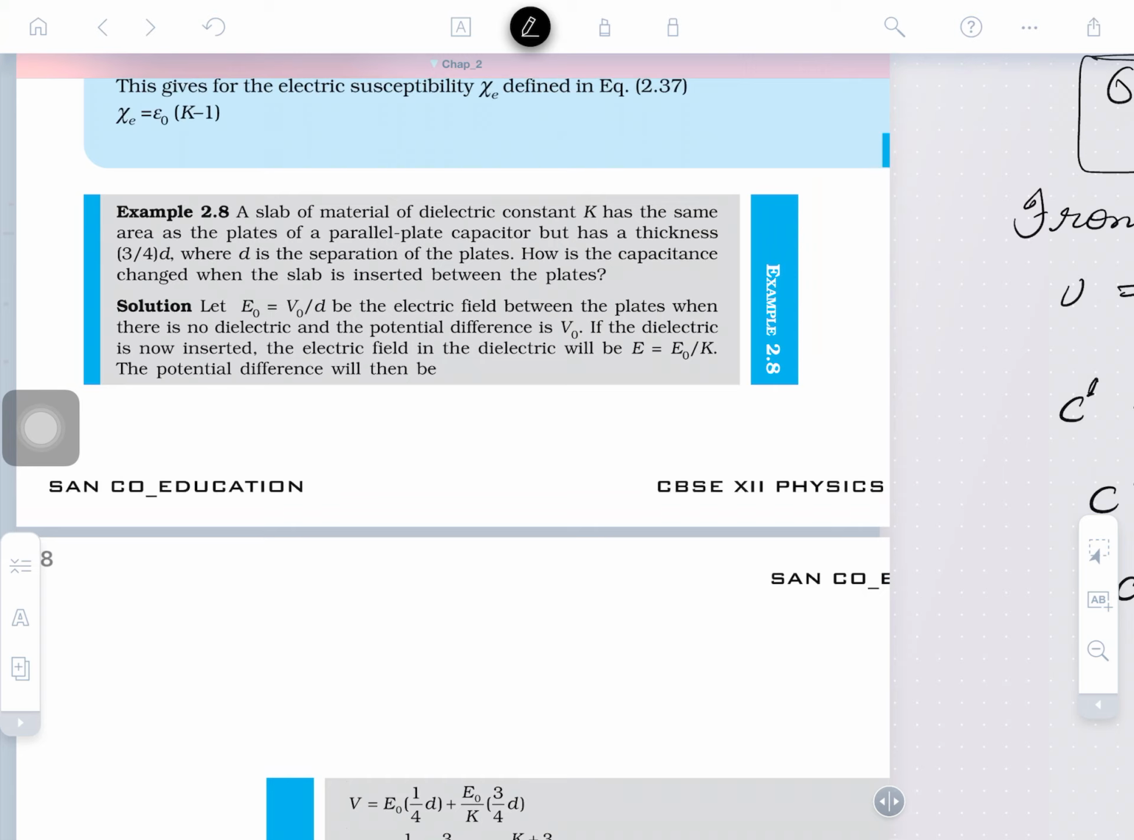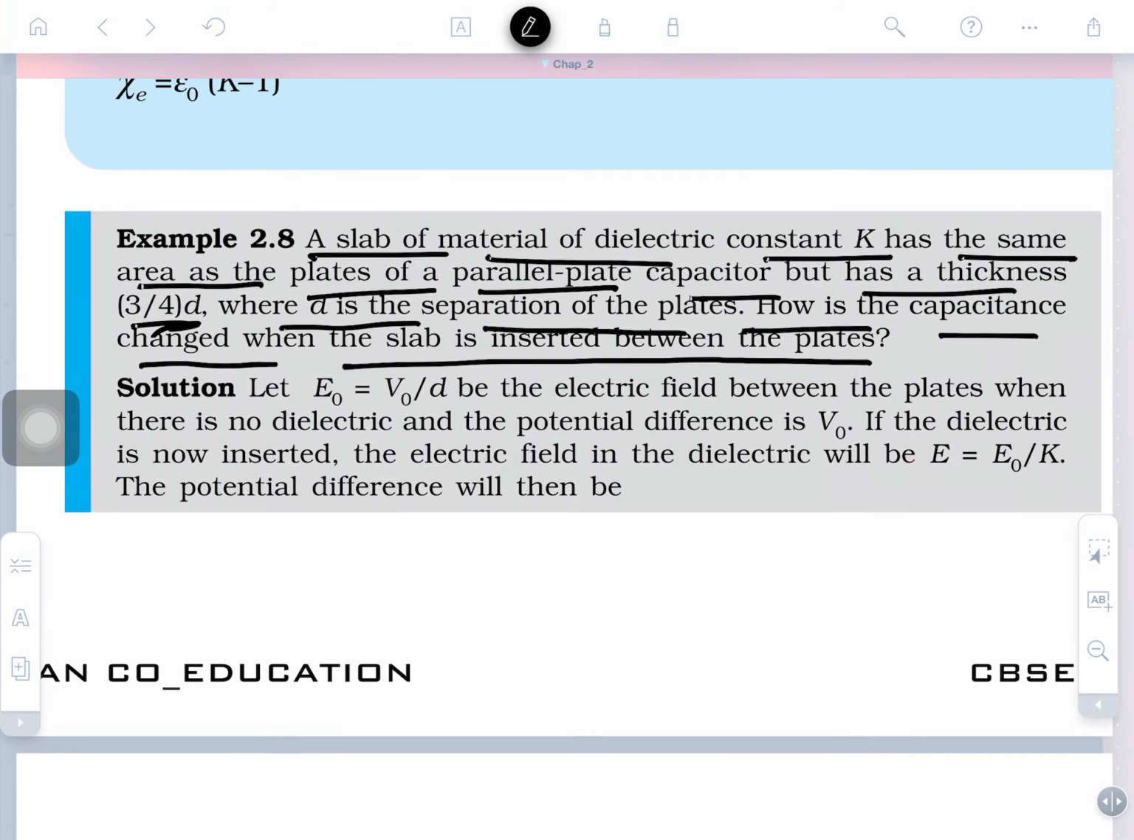The question is saying, a slab of dielectric material of constant K has the same area as the plate of a parallel plate capacitor, but has thickness 3/4 d, where d is the separation between the plates. How does the capacitance change when the slab is inserted between the plates? It is very simple. Listen to the question again, what is it saying?